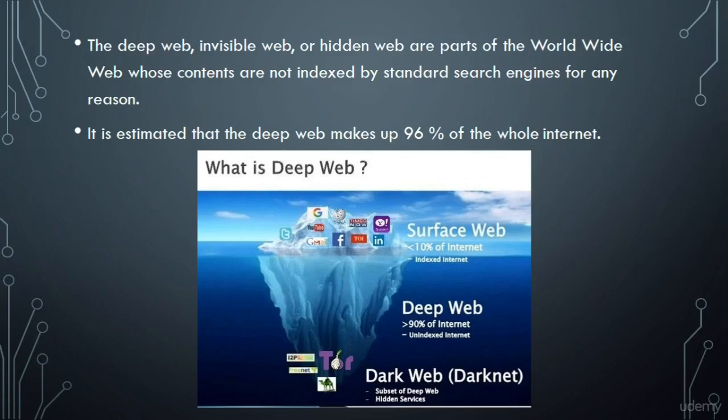So let's get started. So basically the deep web, also known as the invisible web or the hidden web, are parts of the World Wide Web whose contents are not indexed by standard search engines or cannot be indexed by web crawlers. That means that you can't really find this information using the standard search engines, and it is estimated that the deep web makes up 96% of the entire internet, and that's really a lot when you come to scale how big the surface web really is.